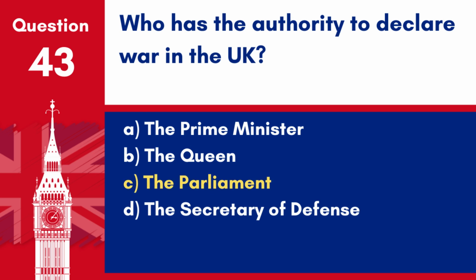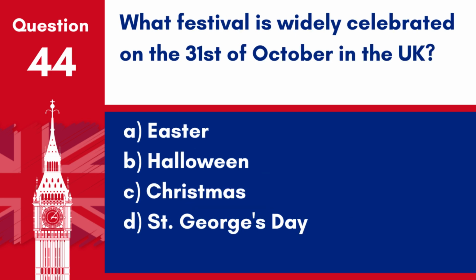Answer: C. The Parliament. The authority to declare war in the UK rests with Parliament, reflecting the principle of parliamentary sovereignty. Question 44. What festival is widely celebrated on the 31st of October in the UK? A. Easter. B. Halloween. C. Christmas. D. St. George's Day. Answer: B. Halloween. Halloween is widely celebrated in the UK on the 31st of October with activities like trick-or-treating, costume